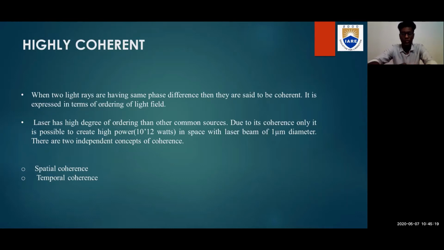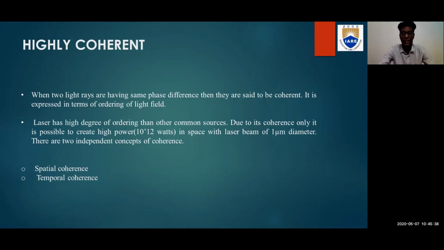Due to its coherence, it is possible to create a high power, about 10 to the power 12 watts, in space with a laser beam of 1 meter diameter. There are two independent concepts of coherence. Before we discuss them, let us first find out the topic.